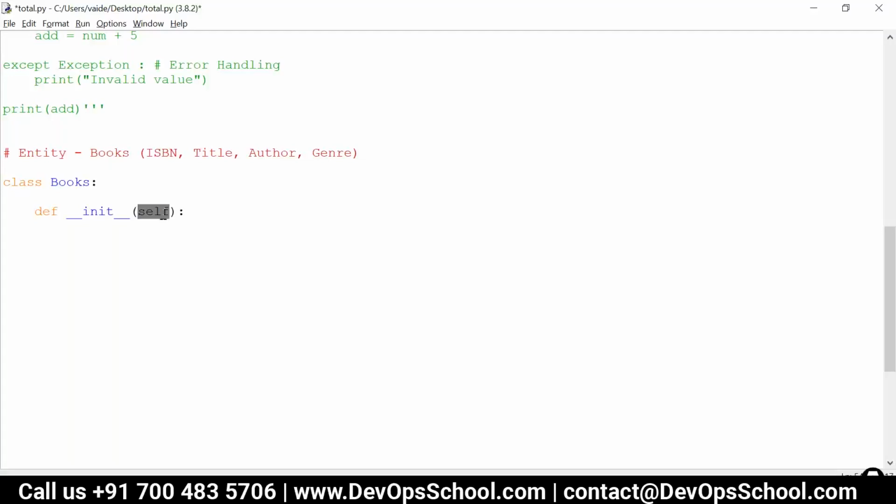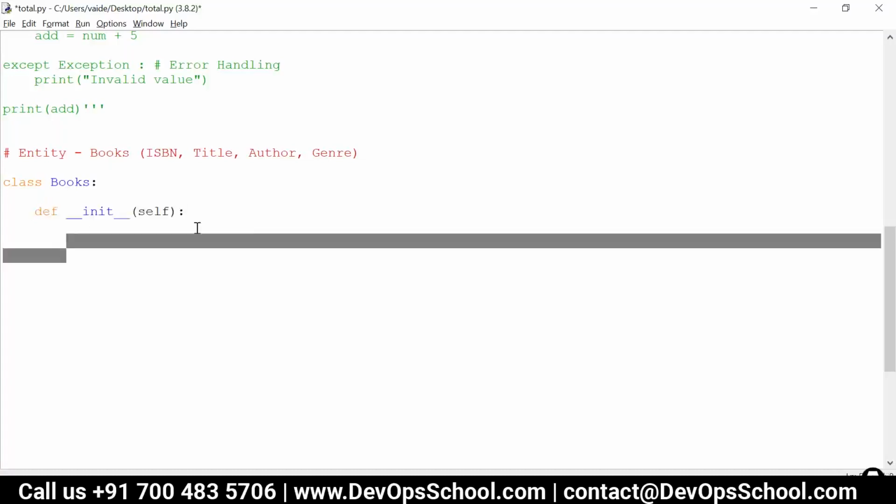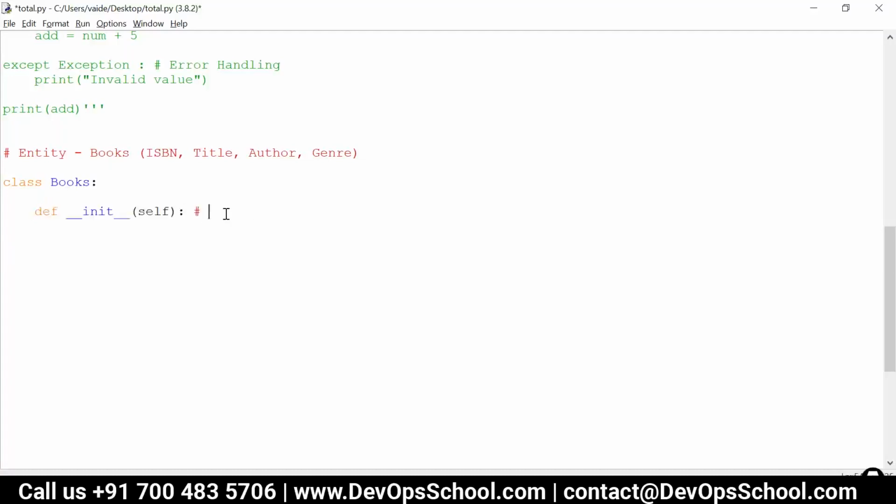There's a lot to explain about what an instance is, it's altogether a session of 2 hours, so I'm not going into the details of self. As of now, just remember that this is the standard syntax to define your attributes and initialize them when you're creating the objects. So I'll write here: syntax to define and initialize class attributes.